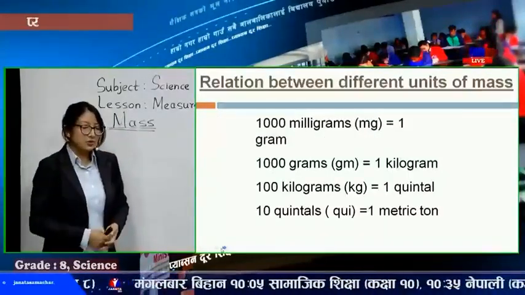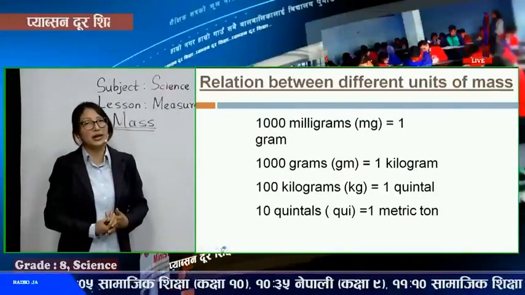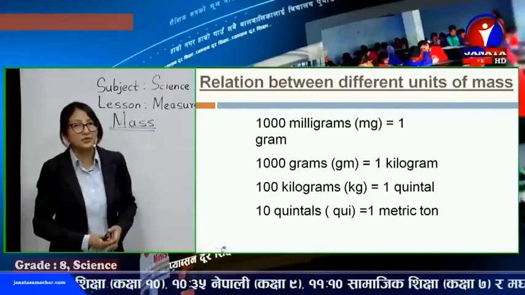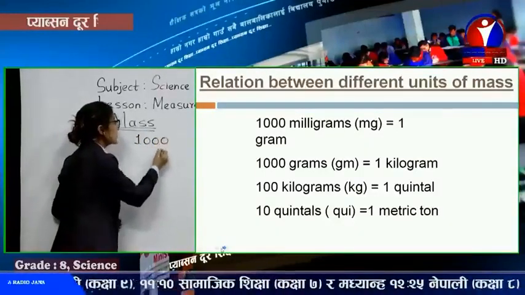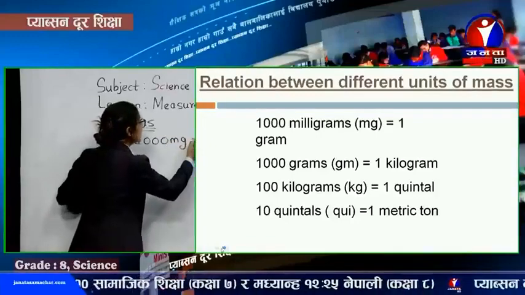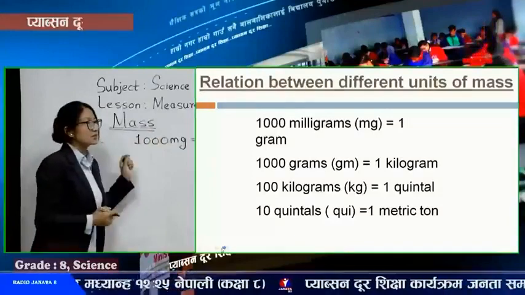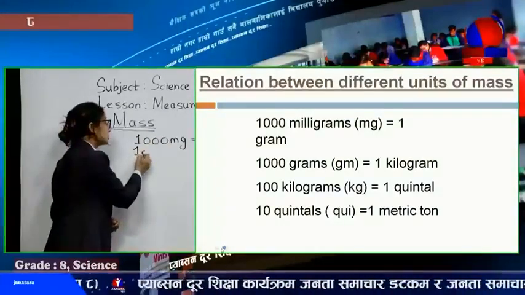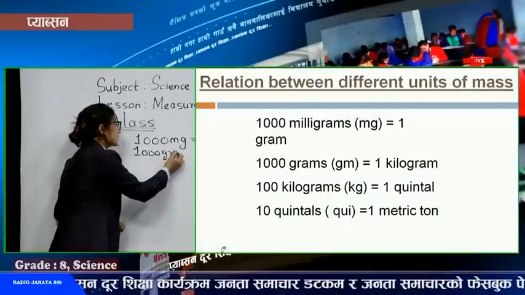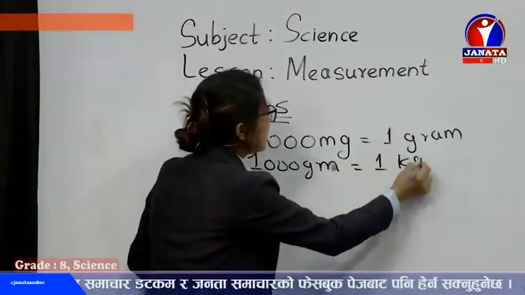Then the relations we have already discussed before. 1000 milligrams, the standard relations are here. We have already talked about the submultiples. 1000 milligram is equal to 1 gram. You can check in the slides also. 1000 milligram is equal to 1 gram. And similarly, 1000 gram is equal to 1 kilogram.